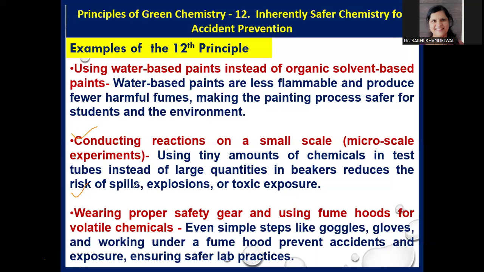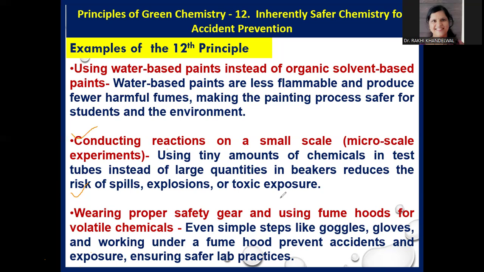Second example is conducting reactions on a small scale. Using tiny amounts of chemicals in test tubes instead of large quantities in beakers reduces the risk of spills, explosion, toxic exposure, and pollution. So if we carry out a reaction with 10 ml, the same reaction, same titration, we can carry it out with 2 ml also. What benefit do we get by carrying out this titration in 2 ml?